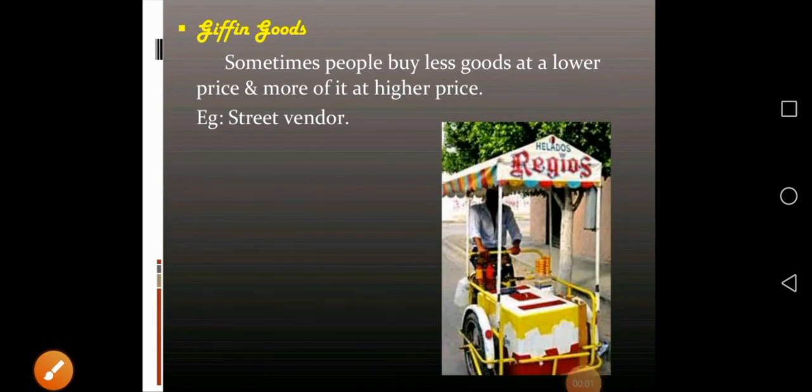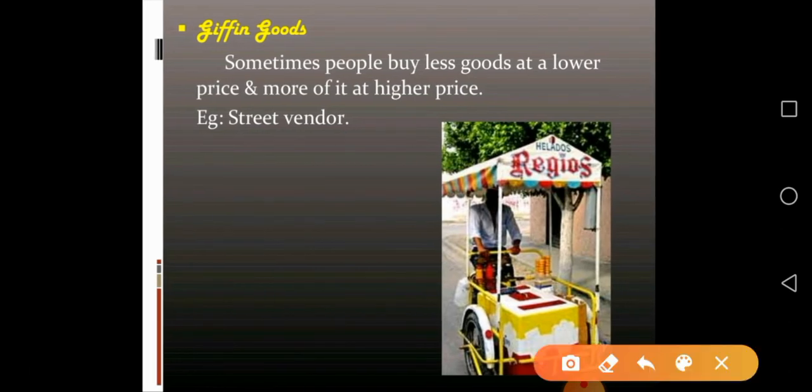The last exception to the law of demand is Giffen goods. Sometimes people buy fewer goods at a lower price and more of them at a higher price. So that is called Giffen goods.